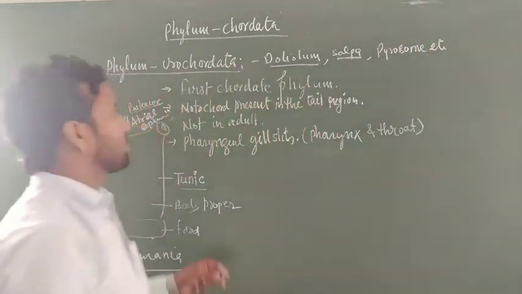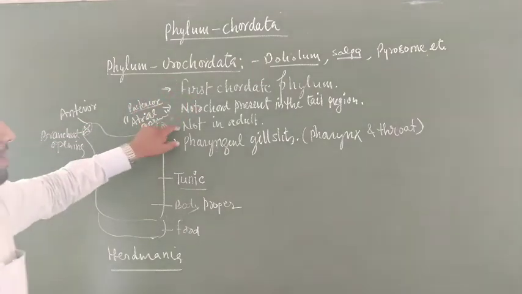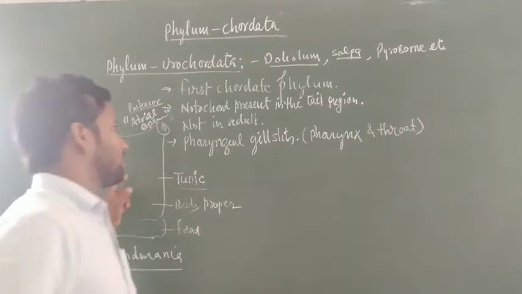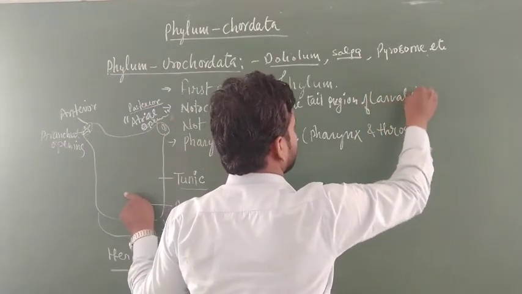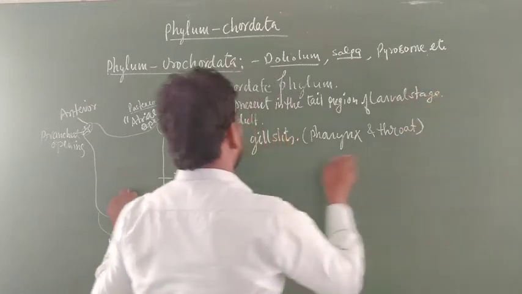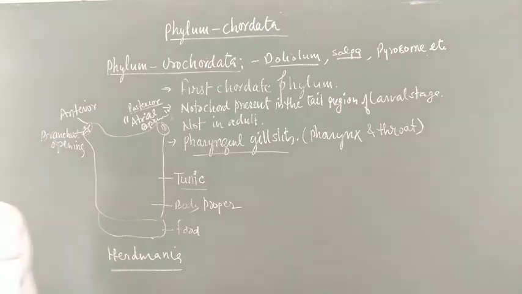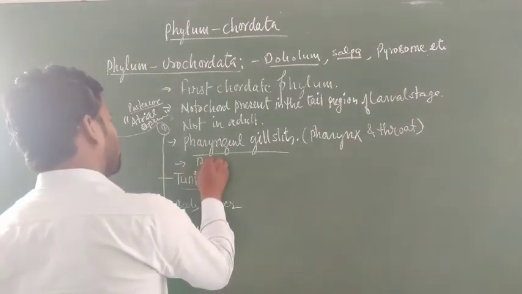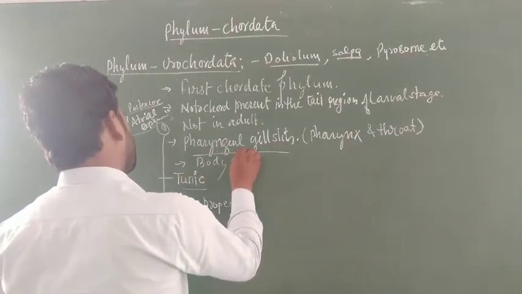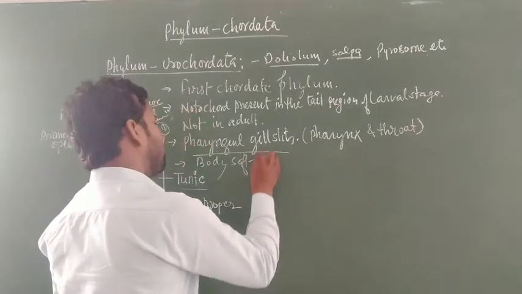Okay. What characters are present? Notochord is present in the tail region of the larval stage, not found in the adult, but pharyngeal gill slits persist through the body from larval to adult stages. The body is soft and bag-like, as you can see in the body of Herdmania.